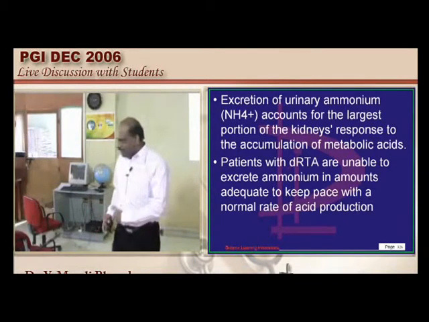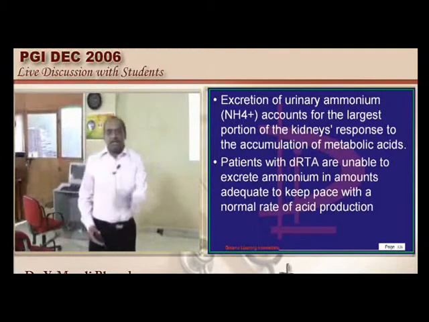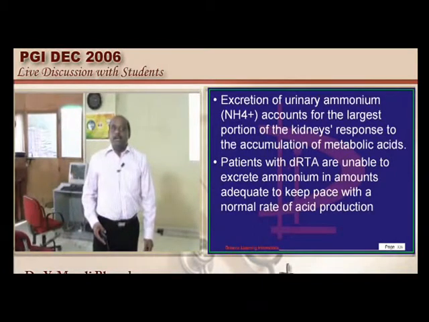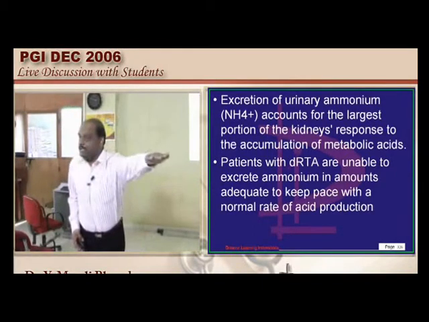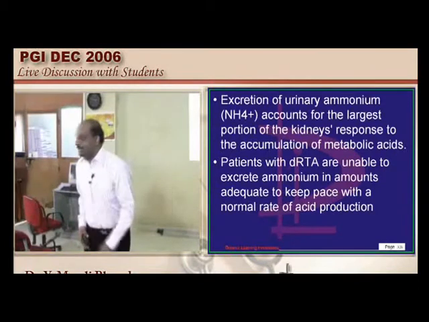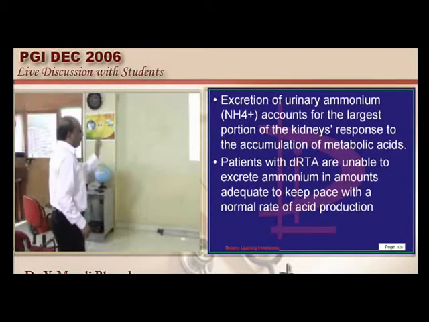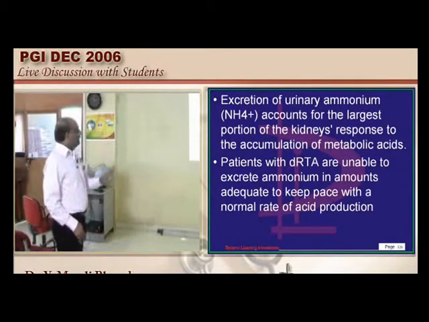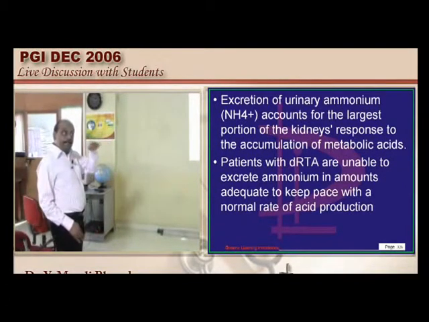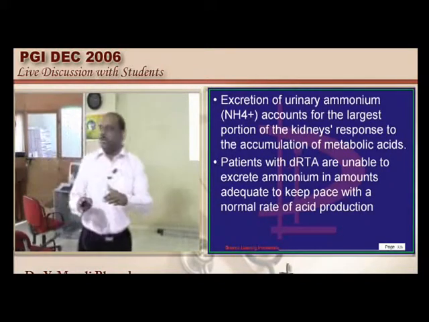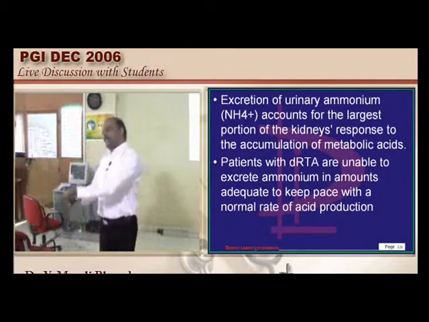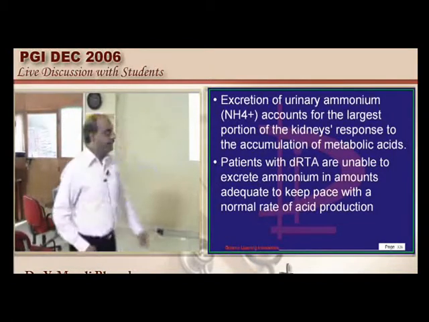In proximal RTA, what is happening? Bicarbonate is not reabsorbed and is lost into urine, right? Only until a point does this bicarbonaturia occur. What does it mean? It means only until the serum bicarbonate is down to 15 milliequivalents per liter. Normally serum bicarbonate will be how many milliequivalents? 25 to 30, let us put it that way.